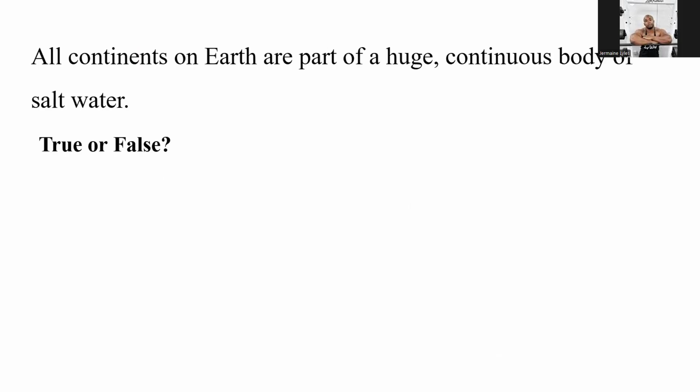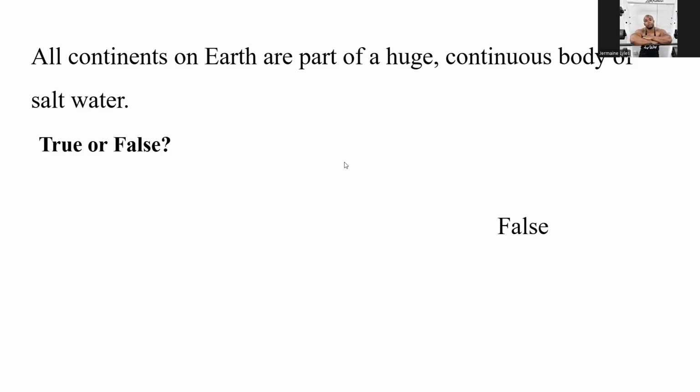All continents on the earth are part of a huge continuous body of salt water. The continents, the big old land masses, which there are 7, and you need to know that for the test. So as the question is asking you, all the land masses on Earth are part of a huge continuous body of salt water. That is false.